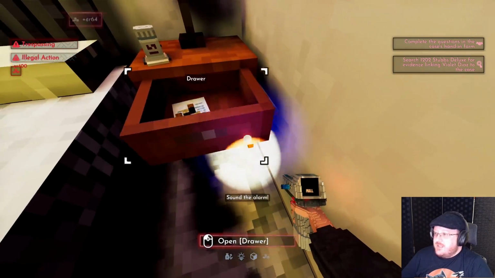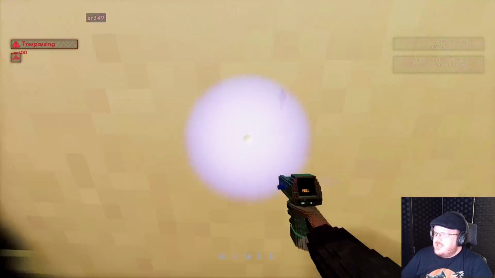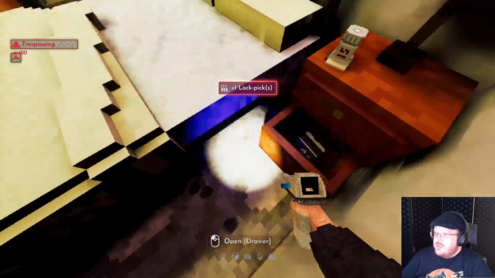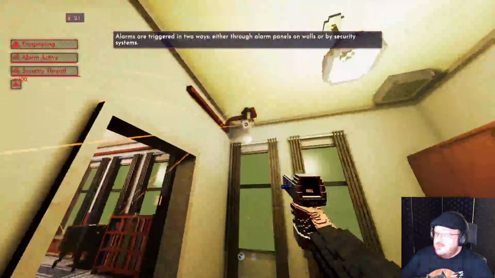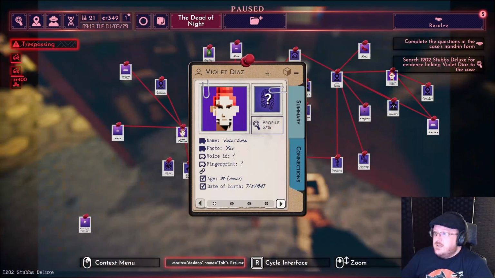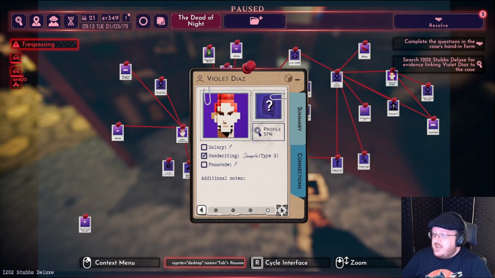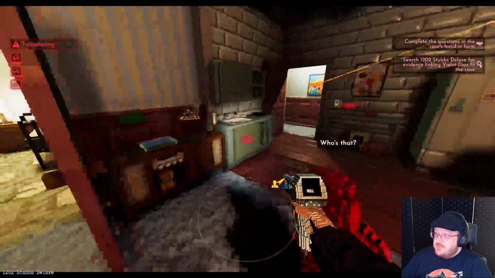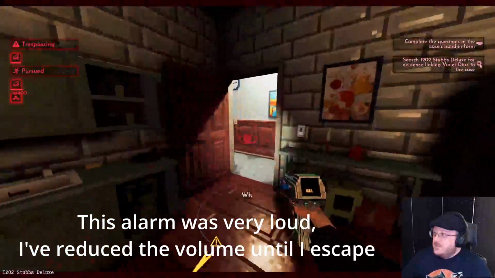Oh. I thought that was something underneath. Sound the alarm. That's not good. A camera is actually a very useful tool. Uh-oh. Now, why can I not take your prints? If I at least know where she works, then I could get her fingerprints from there. Uh-oh.